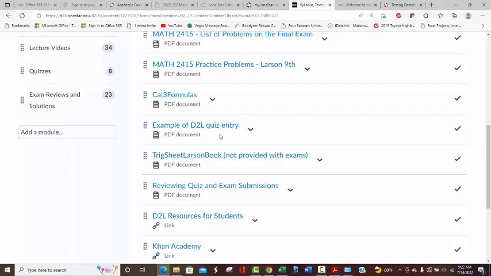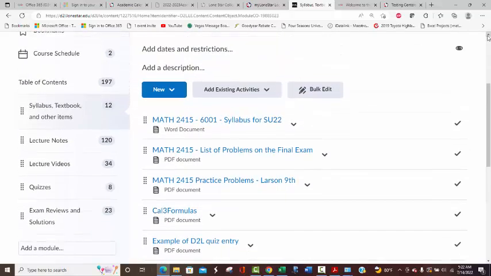I'm going to show you that here in a minute, but this is just showing you here's a file you can go back and look at again yourself. And then also how to review your quizzes and exams. I'll talk about that, but once again, if you forget, you can come back and look at this. Both of these are real short PDF files, quick and easy, so those are always there for you to refer to. So that takes care of this folder.